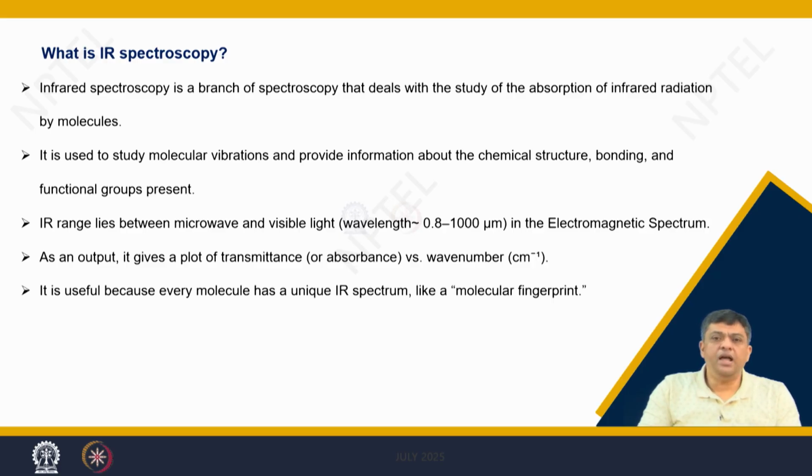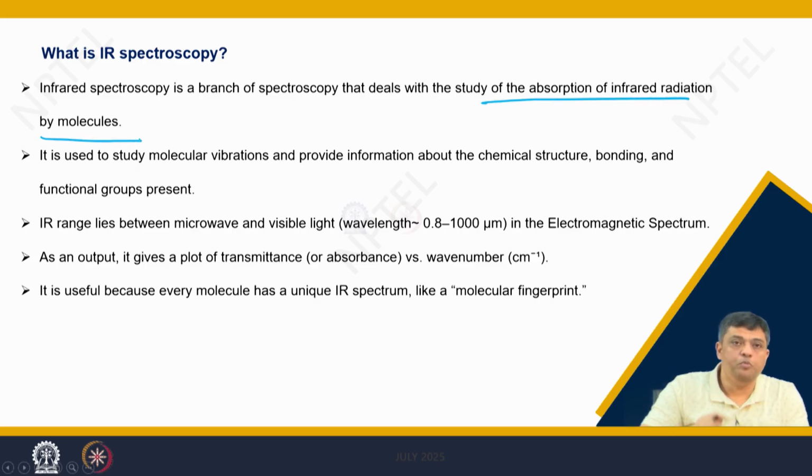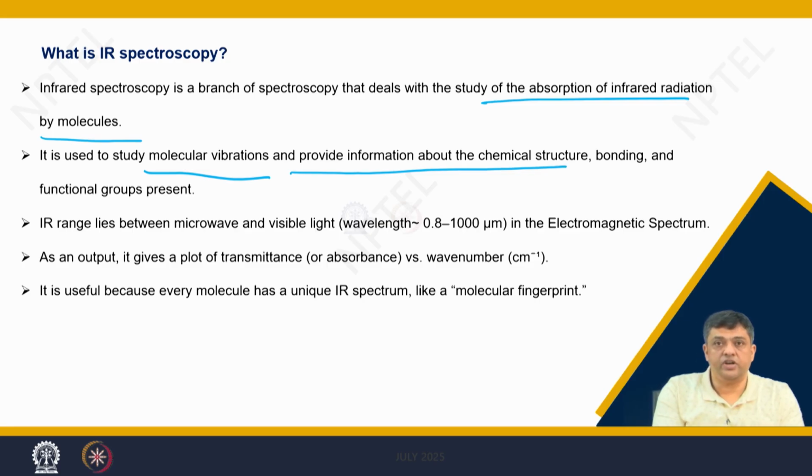In a typical IR spectroscopy, you have the study of the absorption of IR by molecules. Now, for a given molecule, these are going to be fixed. So, it is used to study the molecular vibrations and provide information about the chemical structure, the nature of bonding and functional groups which are present.